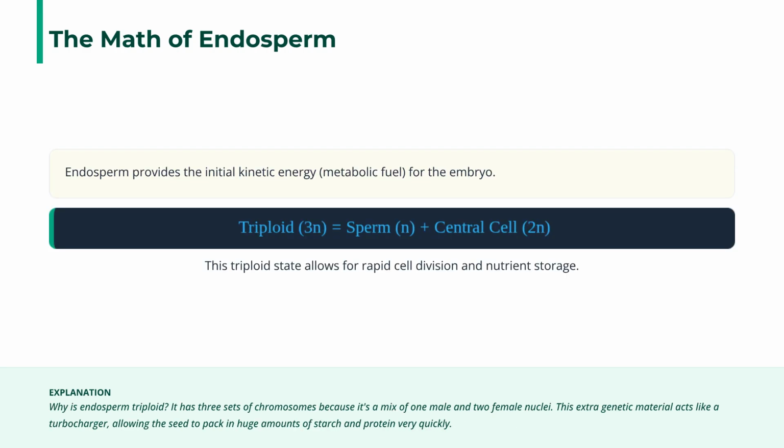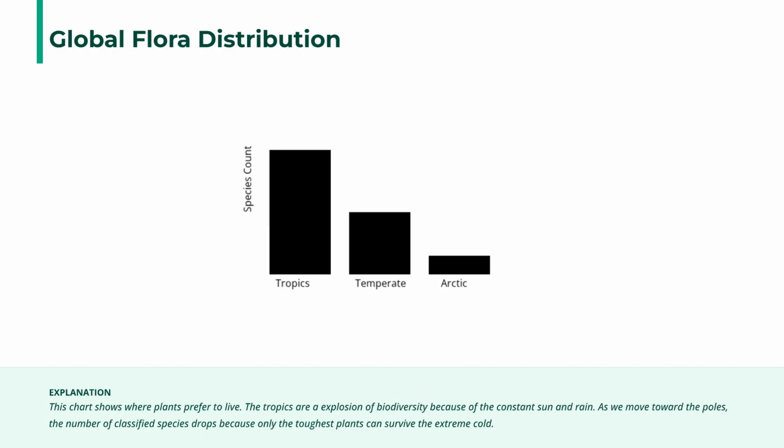The endosperm is triploid because it results from the fusion of one male and two female nuclei. This triploid state allows for rapid cell division and nutrient storage, providing the embryo with initial metabolic fuel. Global flora distribution shows that the tropics have the highest biodiversity due to constant sun and rain. As you move towards the poles, the number of classified species drops because only tougher plants can survive the extreme